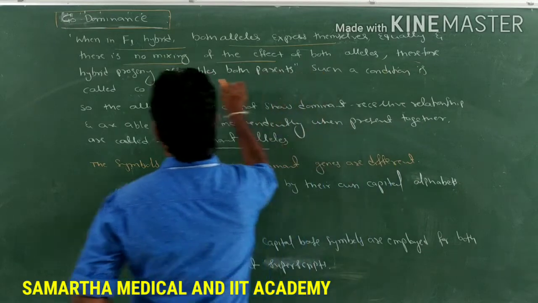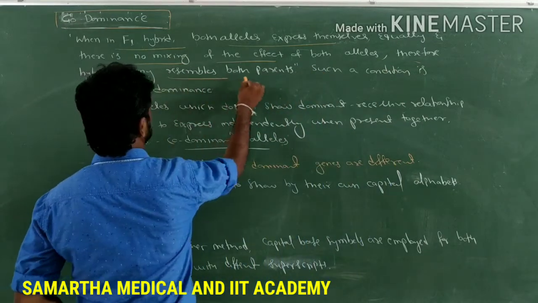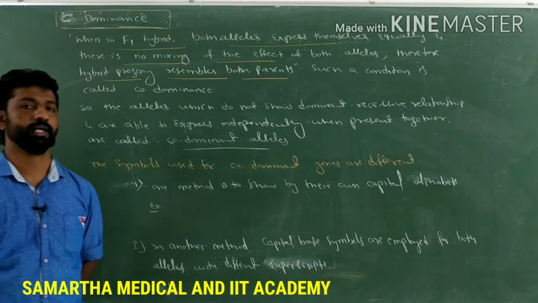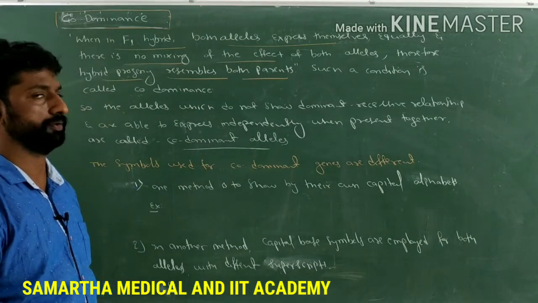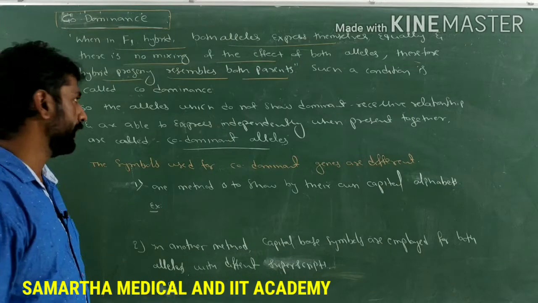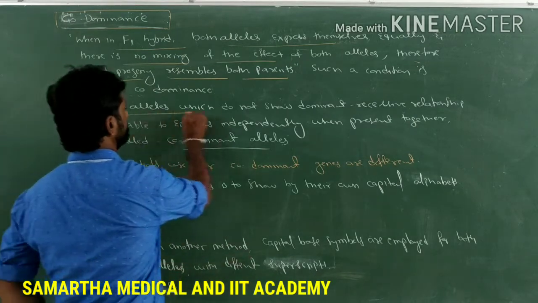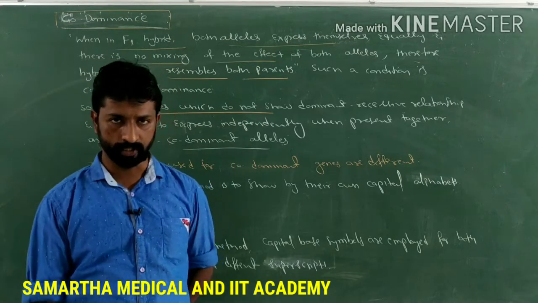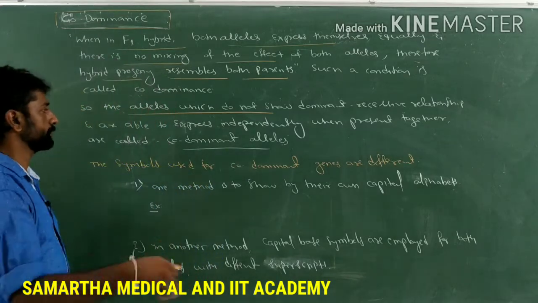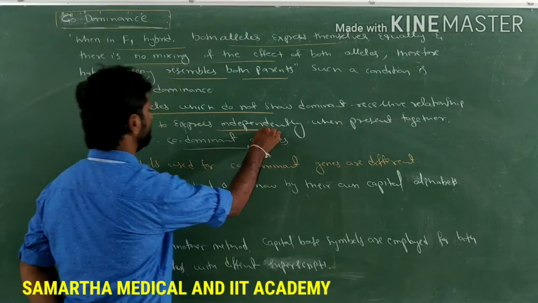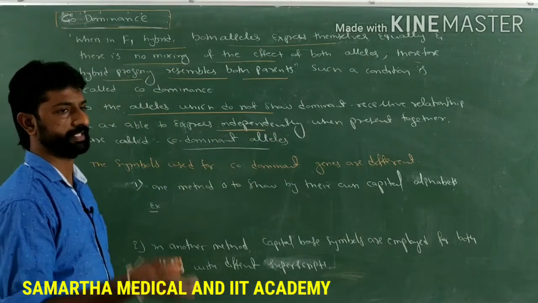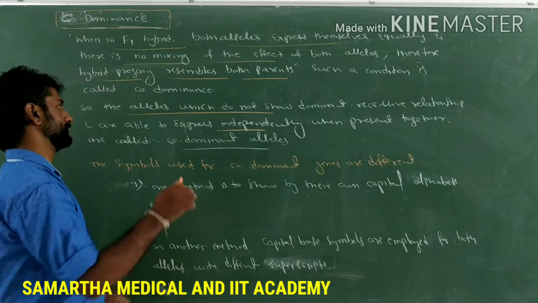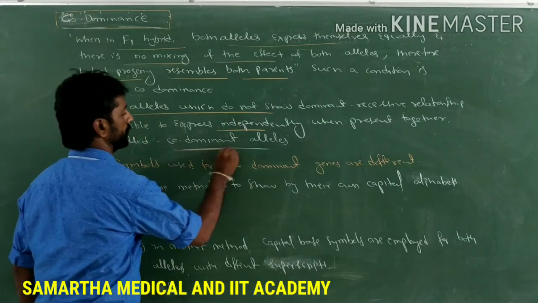Therefore the hybrid progeny resembles both of the parents and such a condition is called codominance. And the alleles which do not show any dominant and recessive relationship but express together or independently when present together, both getting expressed independently, are called codominant alleles.